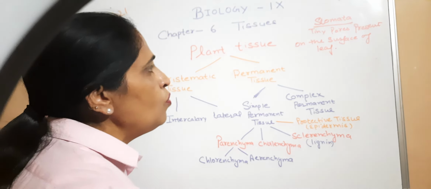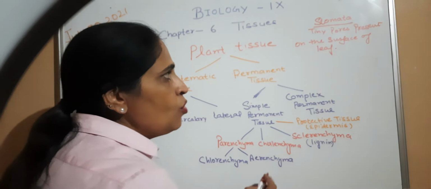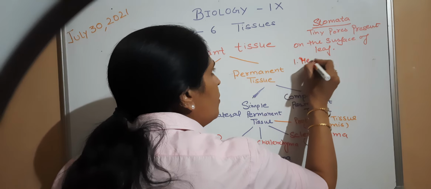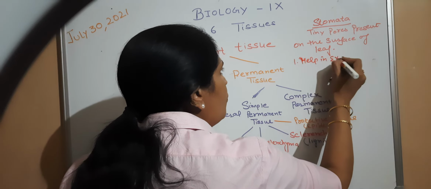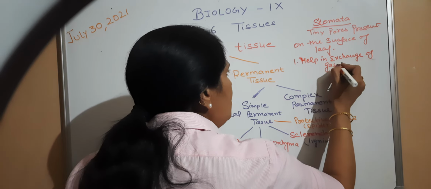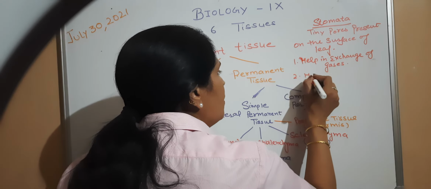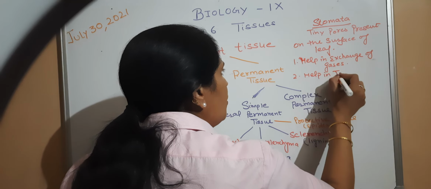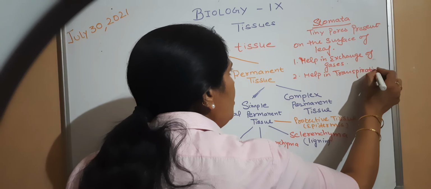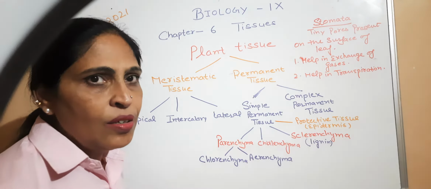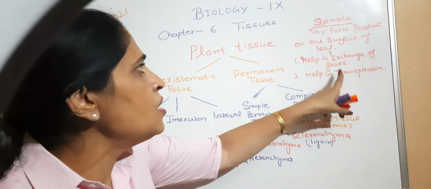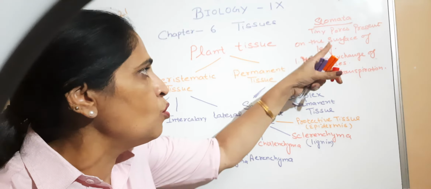What is the role of stomata? They help in the exchange of gases, and second, they help in transpiration. What is transpiration? Transpiration means loss of water from the aerial parts of the plant. That is also done through the stomata.